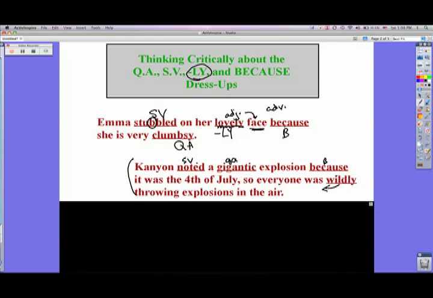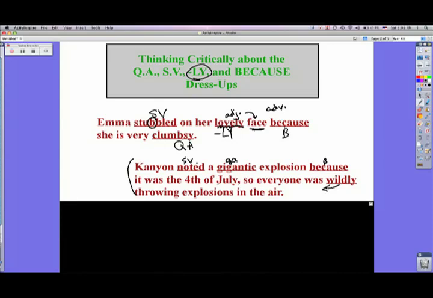Well, why did he note this gigantic explosion? Because it was the 4th of July. That doesn't really make sense, that the reason he noted it was because it was the 4th of July. Maybe there were explosions because it was the 4th of July, but the fact that he noted it because it was the 4th of July doesn't really explain. That's not a very good because.